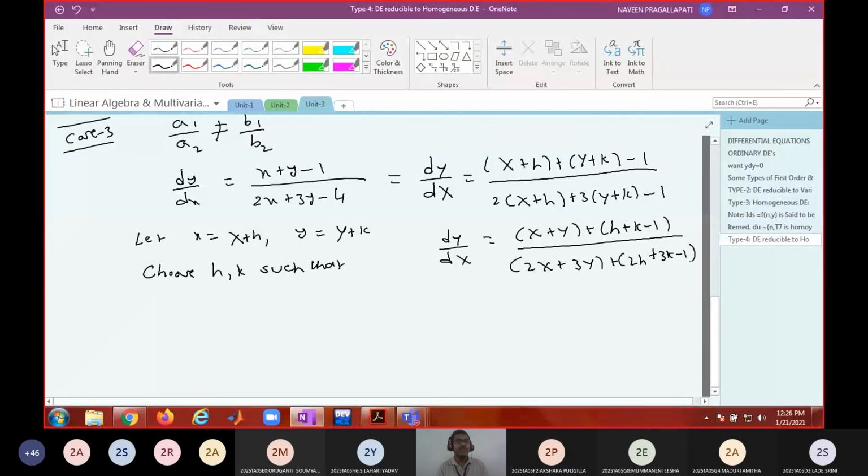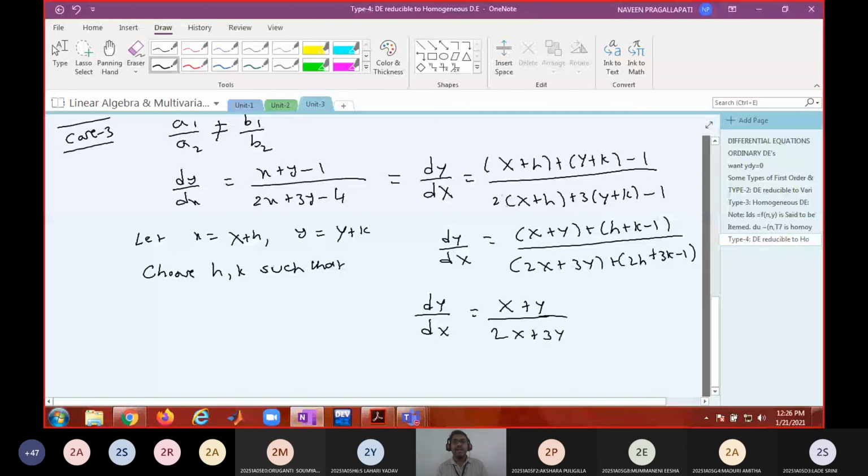Okay, now if you can choose h and k such that these two constant terms are 0, then what is the advantage? If these two terms are 0, then you can see this differential equation as homogeneous. And you know how to solve a homogeneous differential equation.